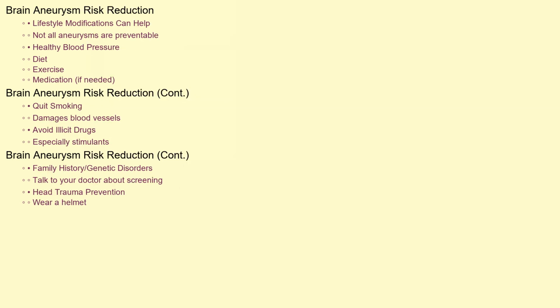While not all brain aneurysms are preventable, several lifestyle modifications can reduce your risk. Maintaining healthy blood pressure through diet, exercise, and medication if necessary is crucial. Quitting smoking is essential, as smoking damages blood vessels. Avoiding illicit drug use, particularly stimulants like cocaine and amphetamines, is also important. If you have a family history of aneurysms or certain genetic disorders, talk to your doctor about screening options. And wearing a helmet during activities that could lead to head trauma can help prevent aneurysms caused by injury.